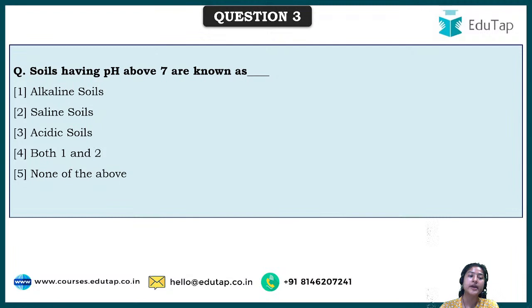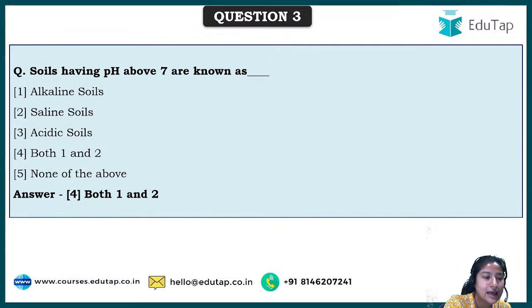Okay, so pH basically defines whether a particular thing is acidic or basic in nature, or is it neutral. So you have to guess. Soils having pH above 7 are known as what? They are known as alkaline soil, saline soil, acidic soil, both 1 and 2, or none of the above. Okay, so the correct answer to this is the fourth, that is 1 and 2, both alkaline soil and